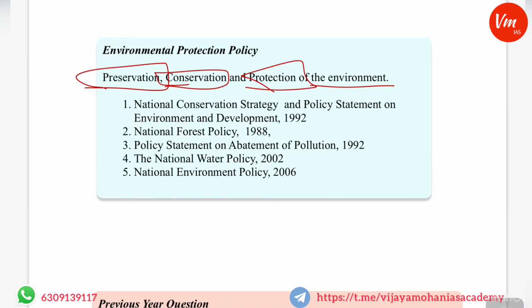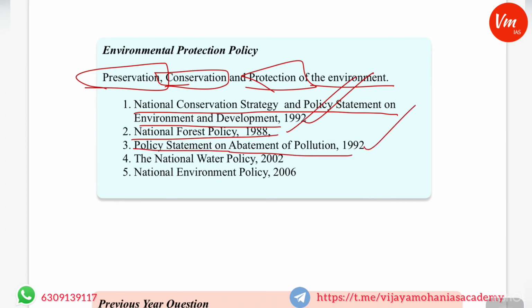India has enacted several policies over the years. The first is the National Conservation Strategy and Policy Statement on Environment and Development in 1992, then the National Forest Policy 1988, the Policy Statement on Abatement of Pollution 1992, the National Water Policy 2002, and the National Environment Policy 2006.